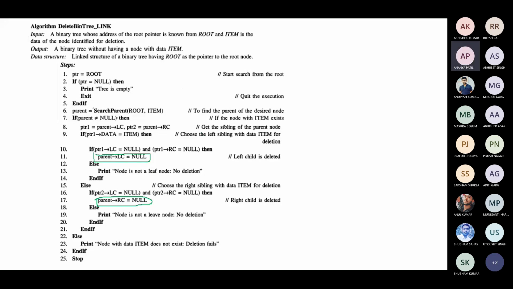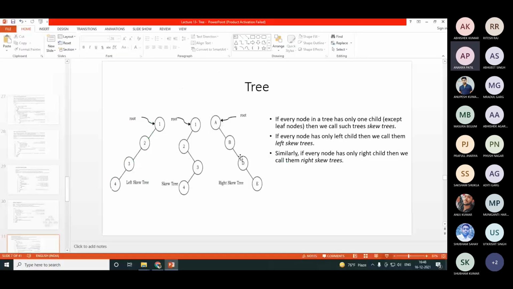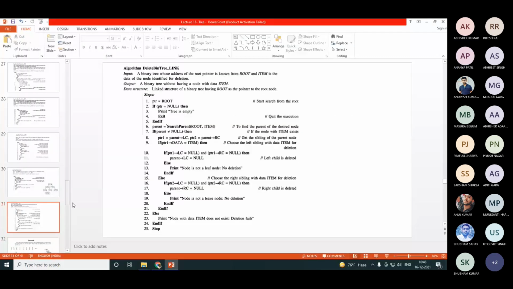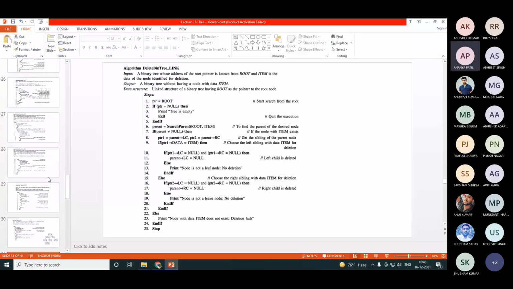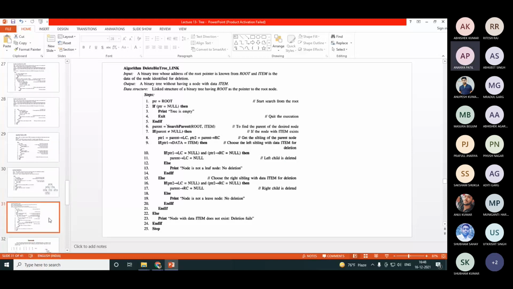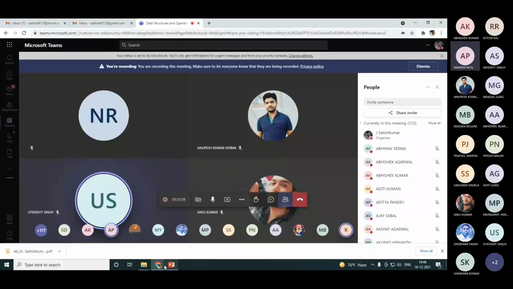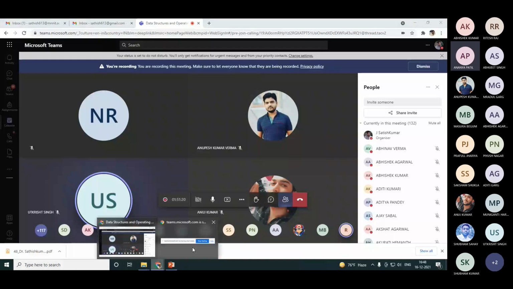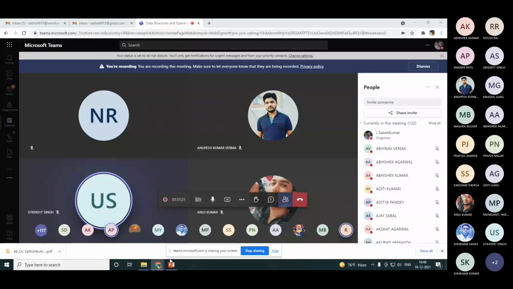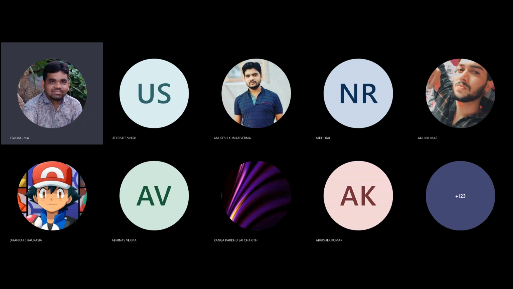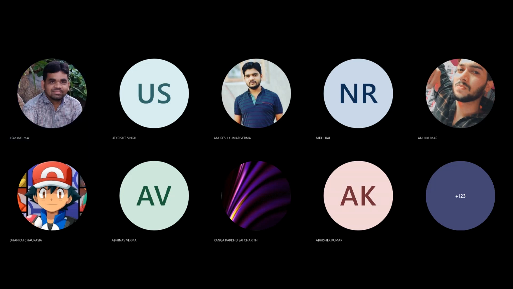So I will stop here because traversal will take a lot of time. We'll discuss traversal in the next class. Up to this point, many of you may not have understood this. Please go through the slides again and analyze the algorithm that we discussed. If not, then next Tuesday we will discuss again whatever you haven't understood. Okay.